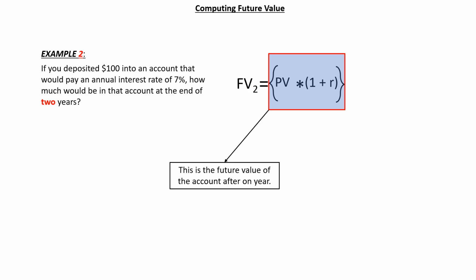Notice that the expression in that blue box represents the future value of the account after 1 year. This represents the adjusted principal. The original principal was $100, but the principal for year 2, upon which the computation of interest for that period will be based, is $107.